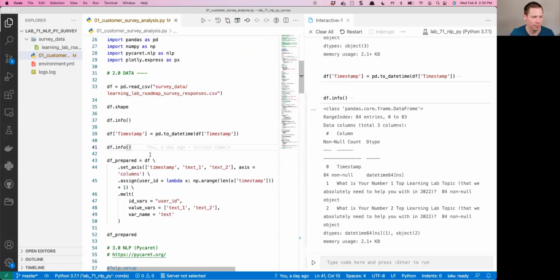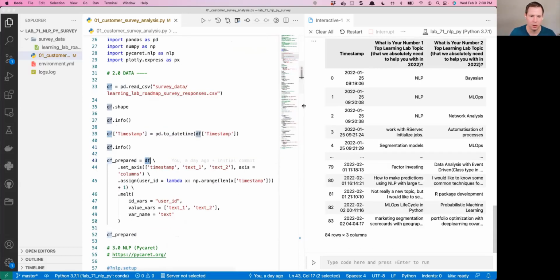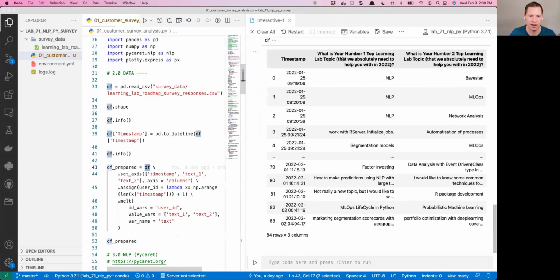The next thing I'm going to notice is, if I look at my data frame, I actually want to stack this column and this column on top of each other because I just want to work out of one column.